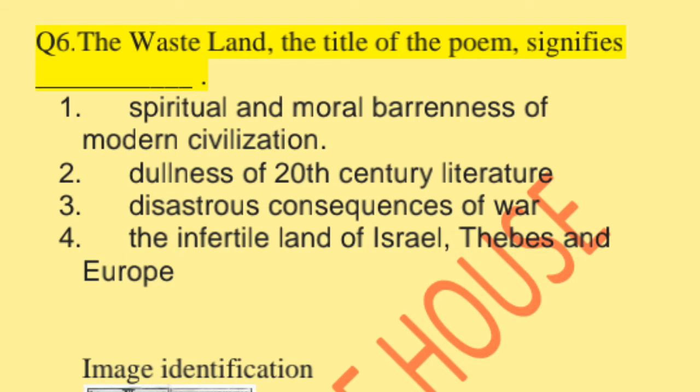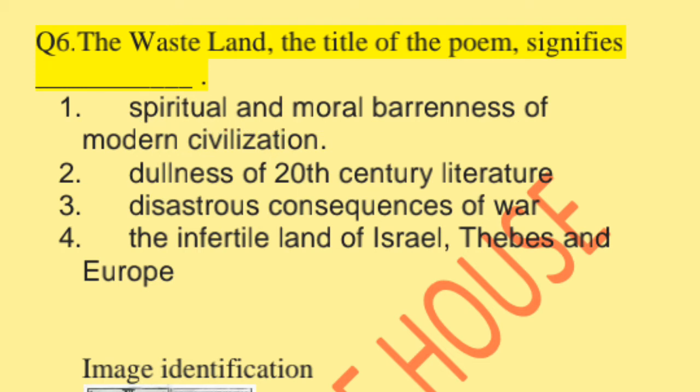Option third is disastrous consequences of war. Option fourth is the infertile land of Israel, Thebes and Europe. The title of the poem, The Waste Land, clearly signifies the spiritual and moral barrenness of modern civilization. Option first is the best answer here.